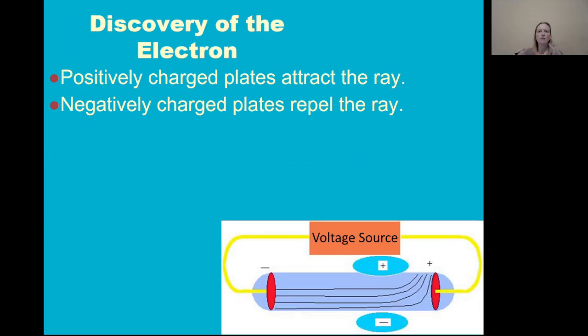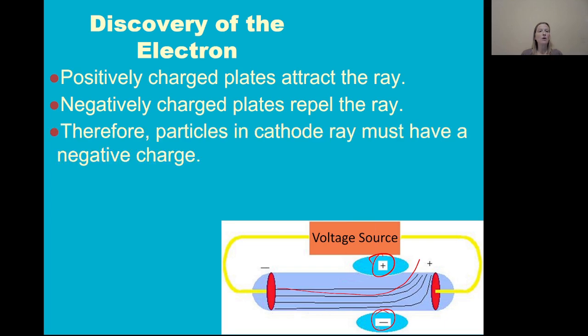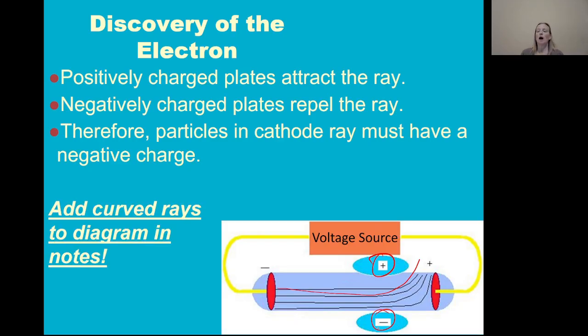And he found that the ray was made up of charged particles, because when he brought a positive plate and a negative plate nearby, the charged particles veered towards the positive plate, veered away from the negative plate. And because of that, we know that the particles in the cathode ray must have had a negative charge. So adding those rays to your diagram, you can do that.